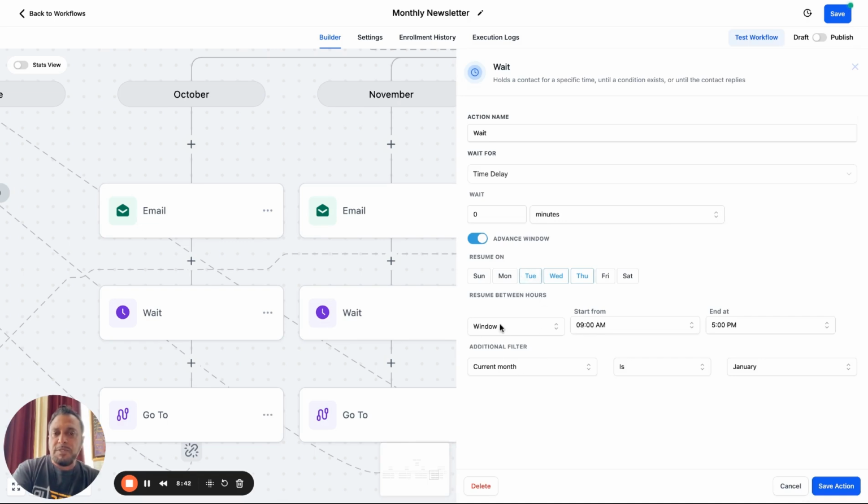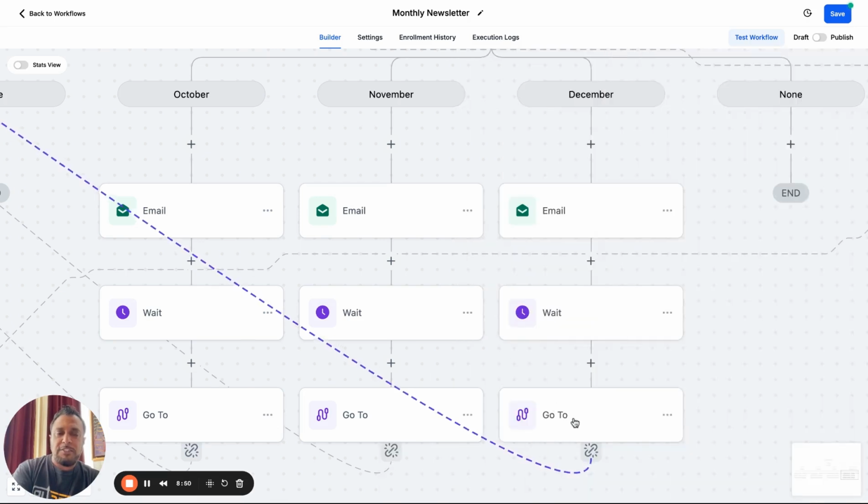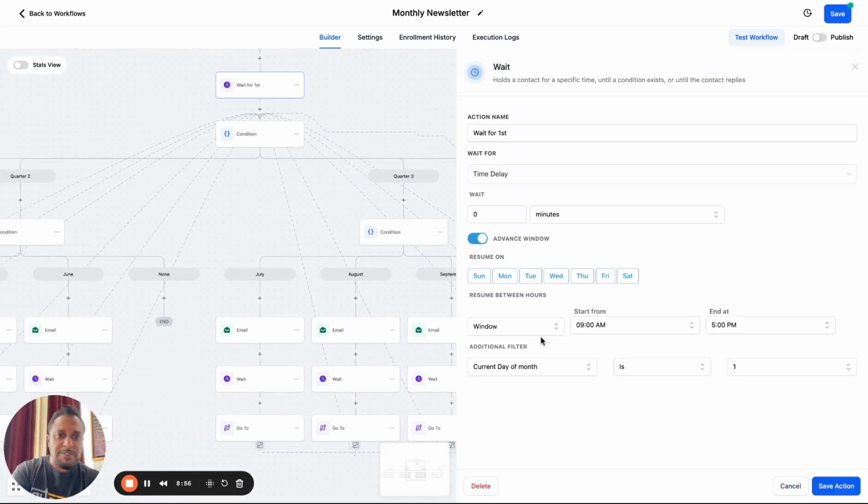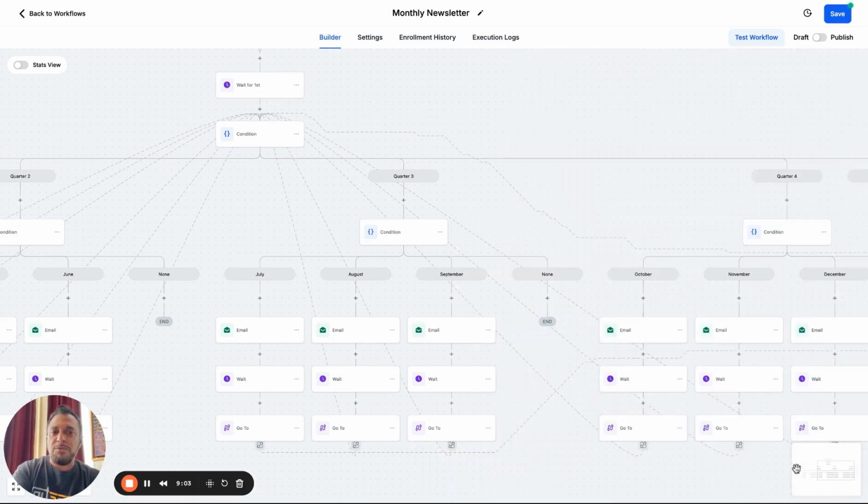And then what we did was we said, wait, we only want to send it on Tuesday, Wednesday, and Thursday of the month. And we want to check for that. So actually, I did do that right the first time. I apologize. I should trust my own work. Sometimes I don't. Get rid of Sunday, Saturday. I like delivering on Tuesday, Wednesday, Thursday. I feel like those are the days of the month that you get higher results, right?